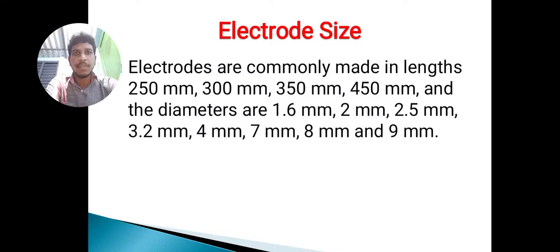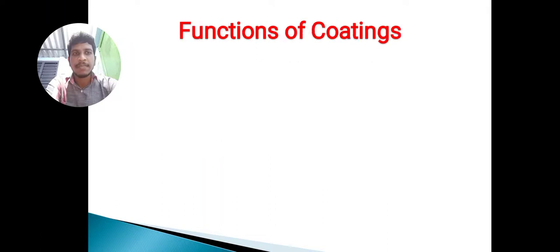Next, electrode sizes are commonly made in lengths of 250 mm, 300, 350, 400, 450, and the diameters are 1.6 mm, 2 mm, 2.5 mm, 3.2 mm, 4 mm, 7 mm, 8 mm and 9 mm respectively.